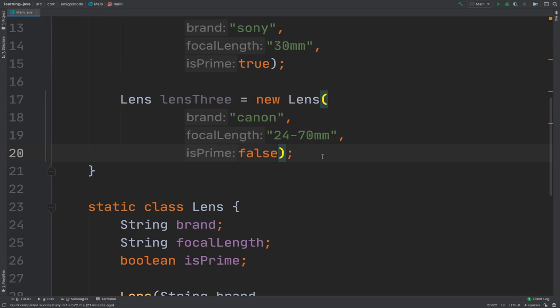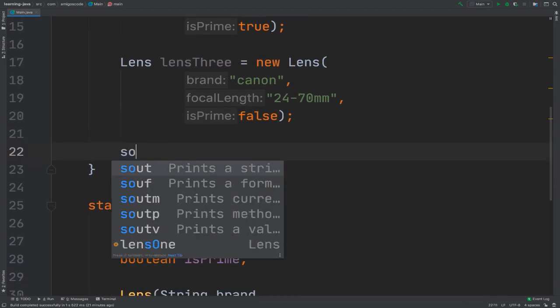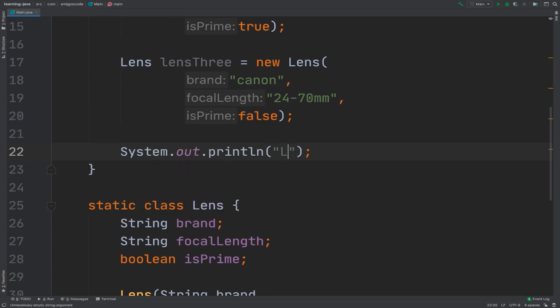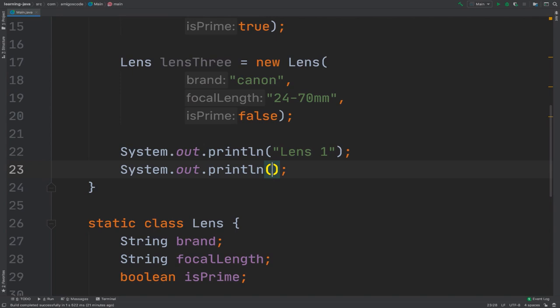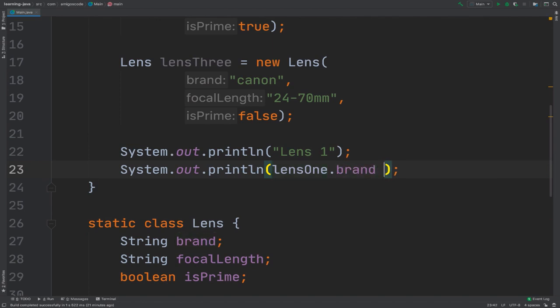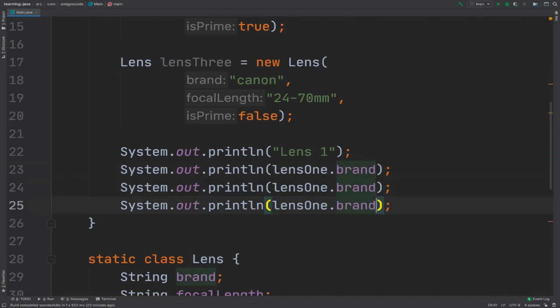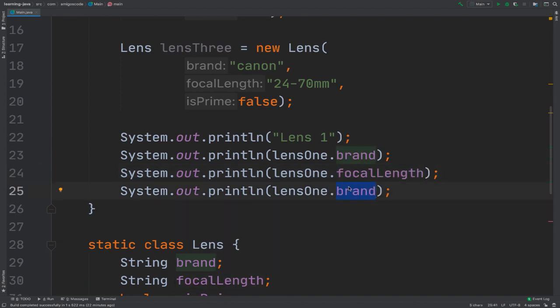So let's simply say sout, and then lens1.brand, and then let's duplicate this 2 times, and we want the actual focal length, and the actual isPrime value.